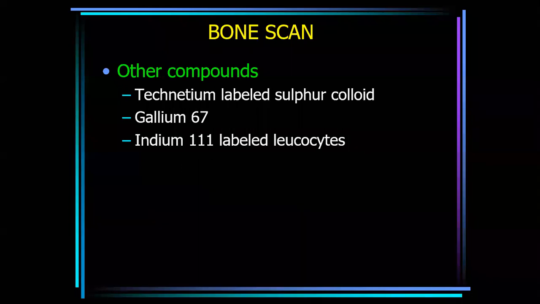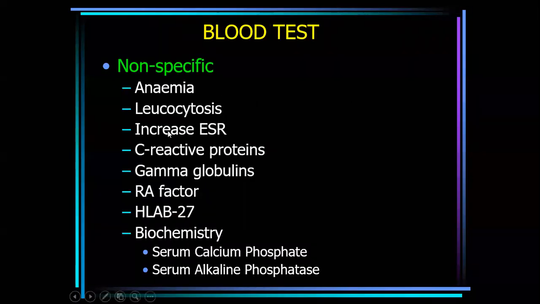Other isotopes can also be used, such as technetium labeled sulfur colloid, gallium 67, and indium 111 labeled leukocytes. Hematological investigations are non-specific, such as anemia, leukocytosis, increased ESR, C-reactive protein. Anemia: most patients show decreased Hb. Leukocytosis is due to infection.